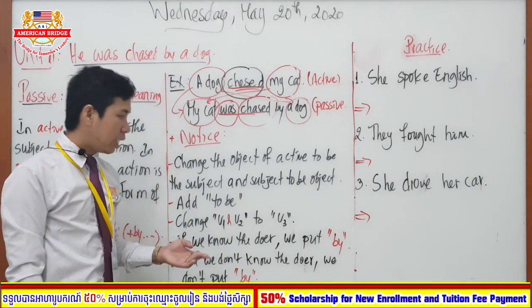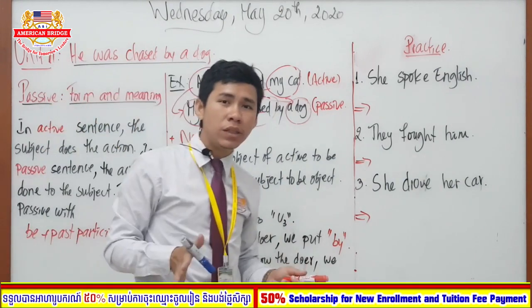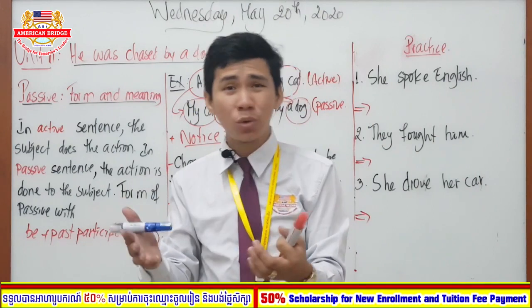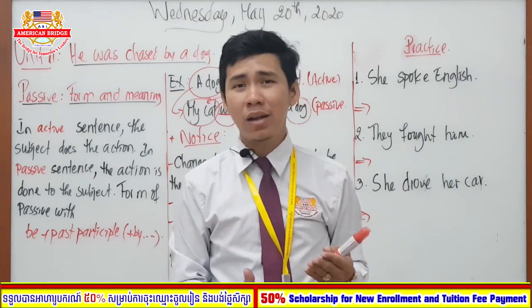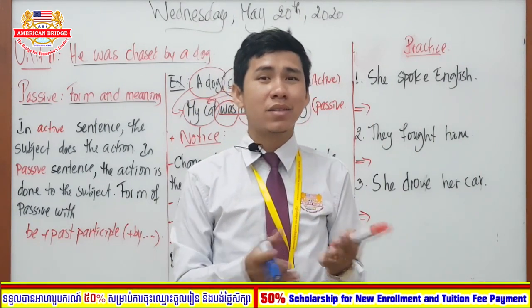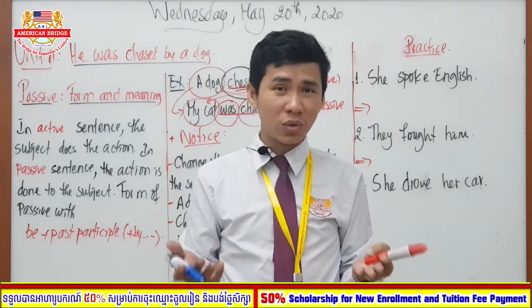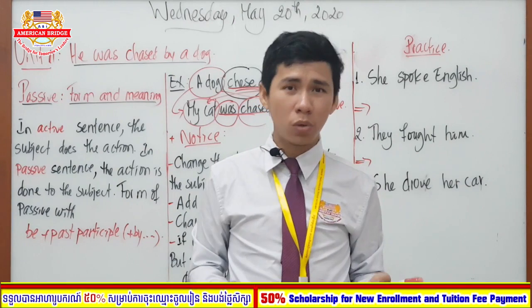So in here, when you do the activity, you know who is the doer. Like I know that Mr. Dara is the doer, so I can put by Mr. Dara. But if I don't know, I can say someone or they. So who is the doer? They. I don't know, right? So I don't put by.